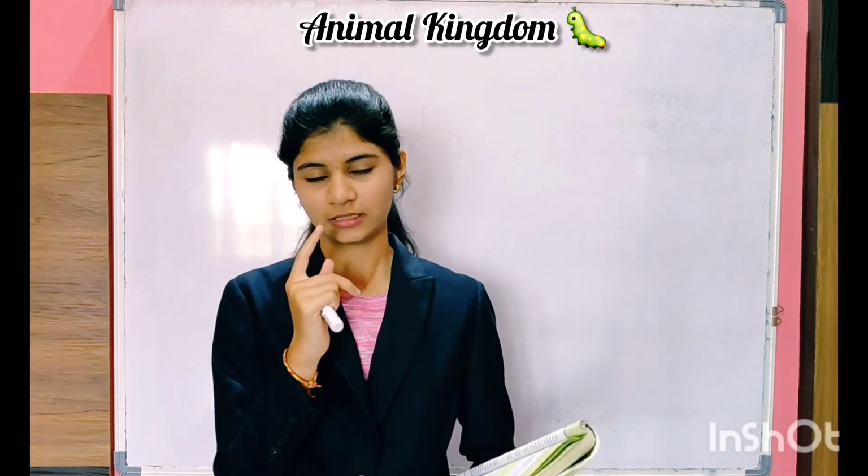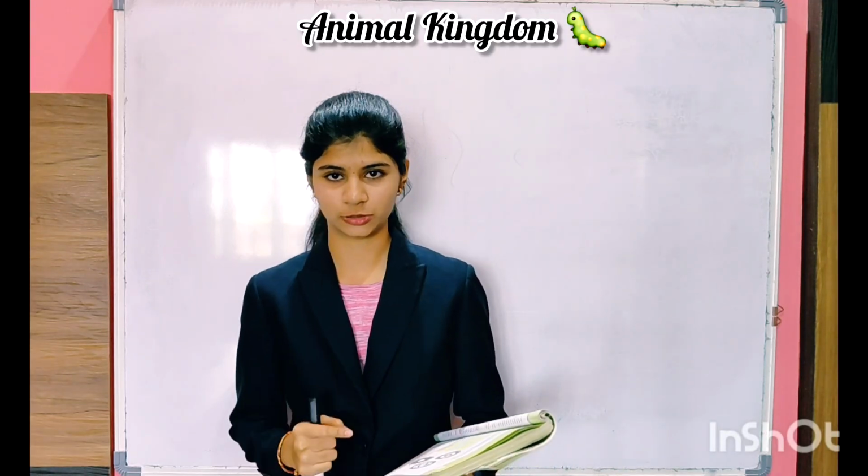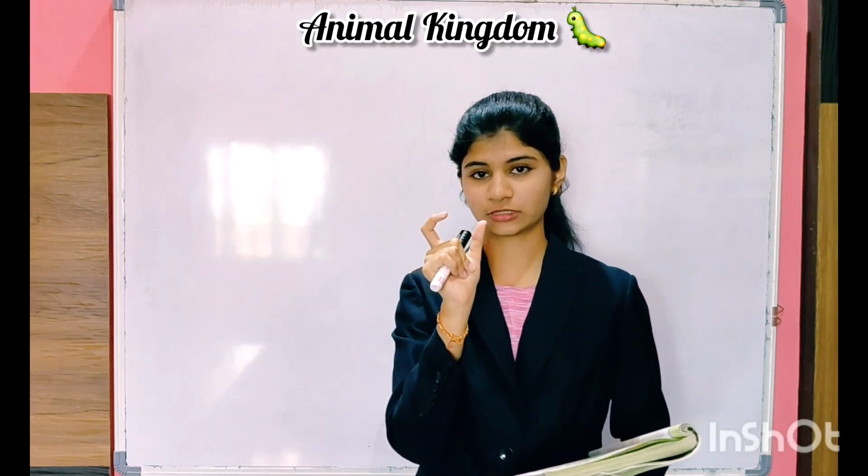Now, what is segmentation? For example, we can see the earthworm which lives underground. It has lines on its body, right? So those you can take as an example of segmentation. The segments, the lines which are present on the earthworm, are known as segmentation. In some animals, the body is externally and internally divided into segments. Not only externally but internally also it is divided into segments in the earthworm.